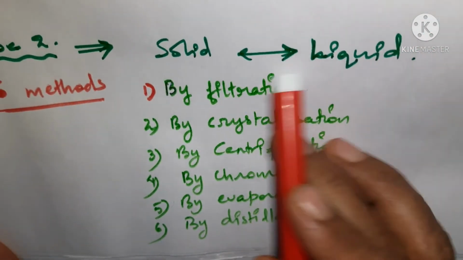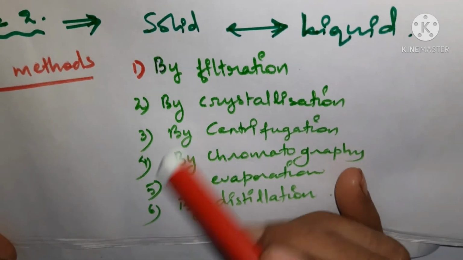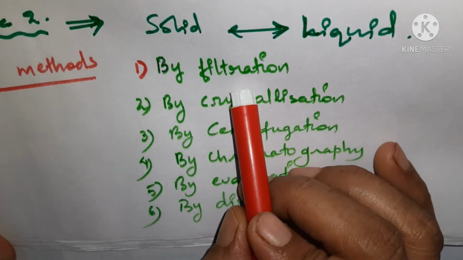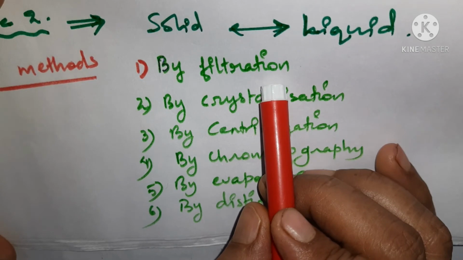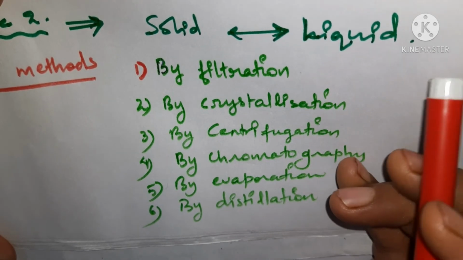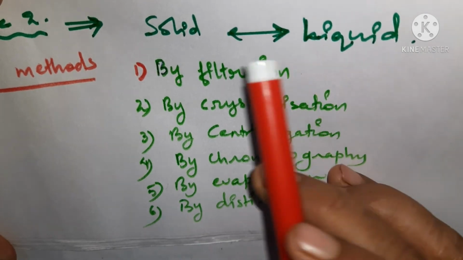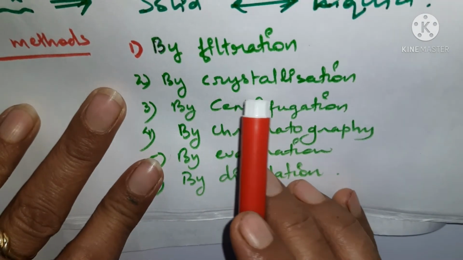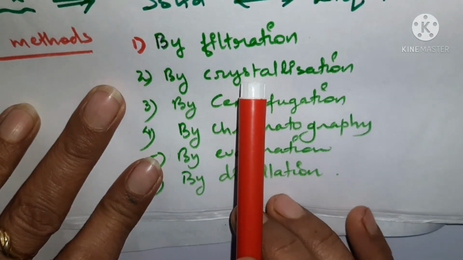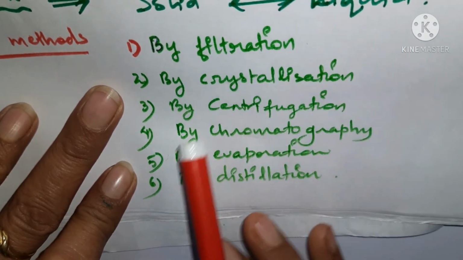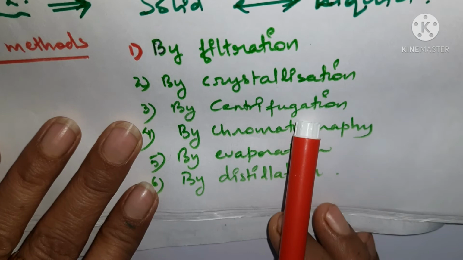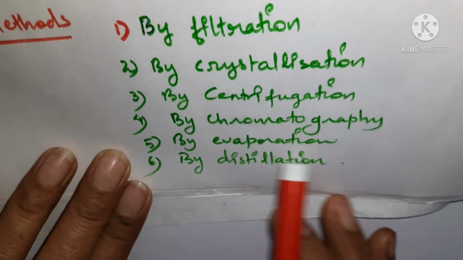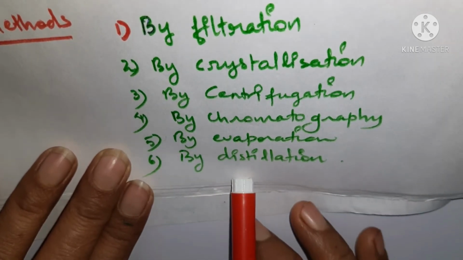Okay, so there we are going to use these 6 methods, out of which the very first method is the filtration method. We will understand in which of the cases the solid is going to be separated from liquid, or liquid from solid. Then there is one more method, that is the crystallization method. Then the third method is centrifugation. Fourth one is chromatography. Fifth method is the evaporation method, and the sixth one is the distillation method.